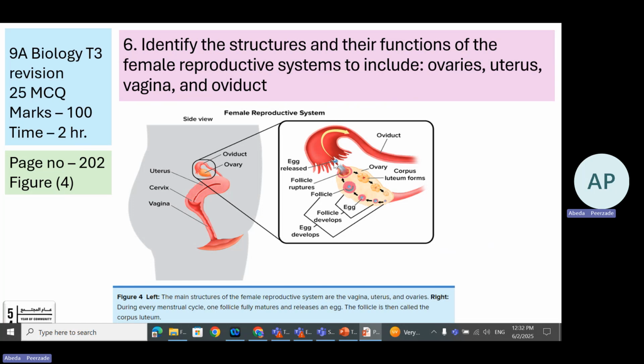Now, if you see this blue round structure, that is the egg which is released from the ovary. Look at this. This is a broken follicle. The follicle ruptured and the egg has been released. Now, what are these? These are all the follicles. And inside the follicle, there is an egg. Now, this light yellow colored oval-shaped structure is the ovary.